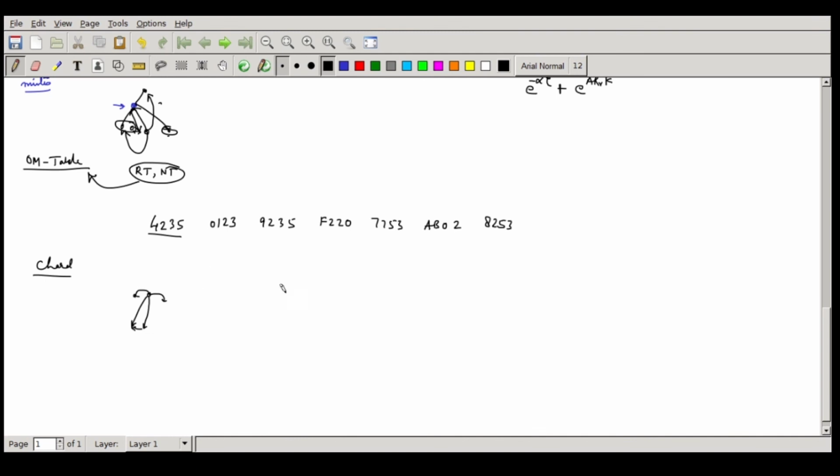So 4235, you can actually arrange them in a circle so it becomes easier for you. It is going to be 0123. So who is the next guy after this? It is going to be 4235, and after 4235, you will get 7753. After 7753, you will get 8253, and after 8, you will get 9235.